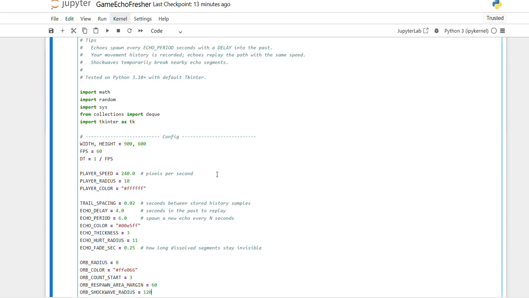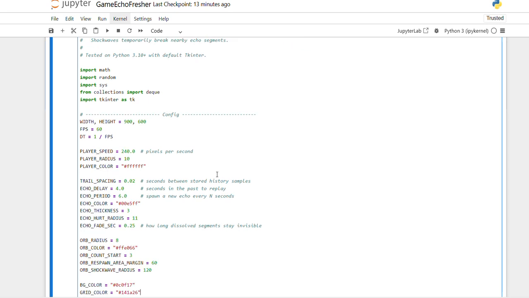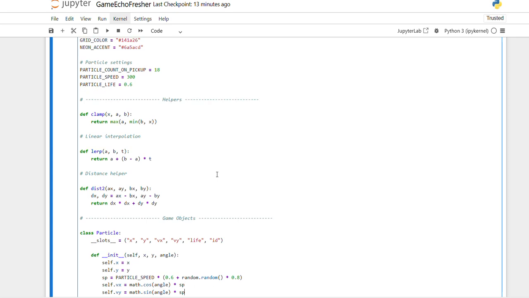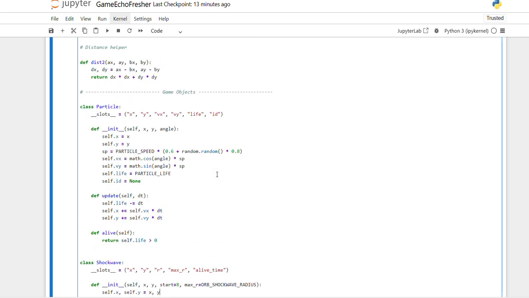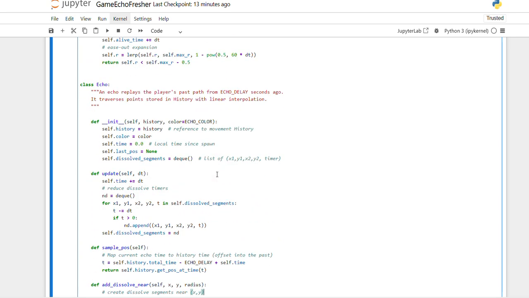The math library, random library, and collections deque are used. Tkinter is used. The width, height, FPS, and all the variables are defined. The clamp function is defined, and max wrapper, and return B minus C distance are defined, and particles and game objects are defined. Show waves.